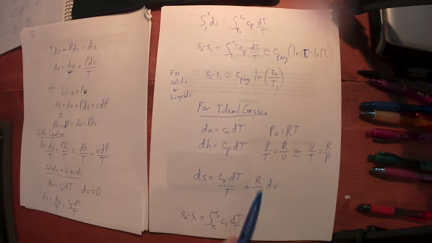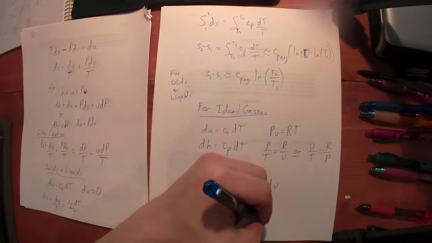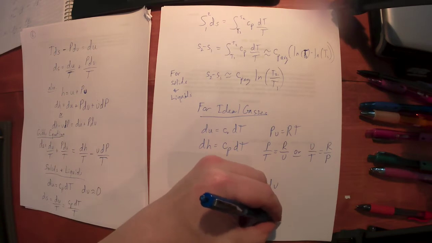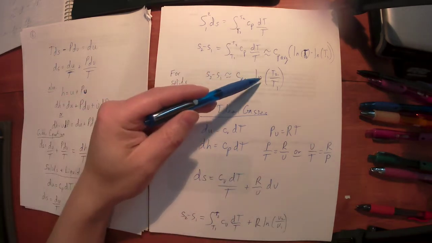Well, the R is constant, so that comes out of the integral. And then I'm integrating dV over V. So if I'm integrating dV over V, that's just natural log of V. And I'm going from state 1 to state 2, so this just ends up being the natural log of V2 over V1. Kind of like what we did back up here, right?